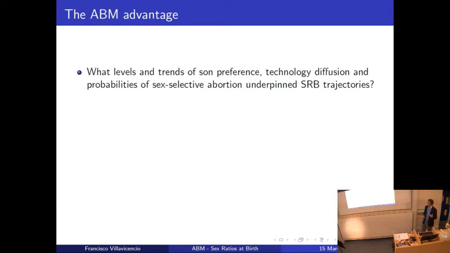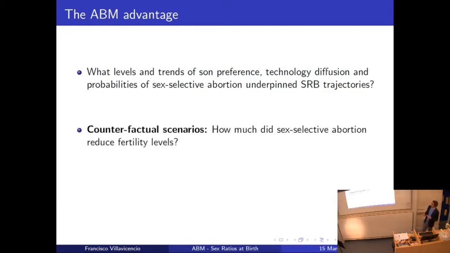Second, thanks to this flexibility, we can also have some counterfactual scenarios. For example, we can analyze what the fertility levels would have been without abortions. So we can evaluate the effect of abortions on the decline of fertility, because of course, if there are abortions, fertility will decline faster.